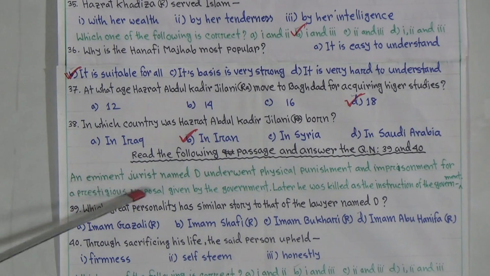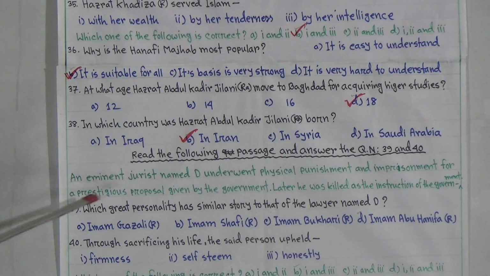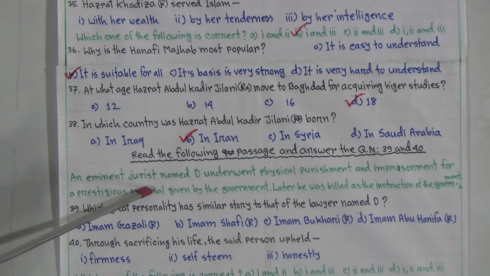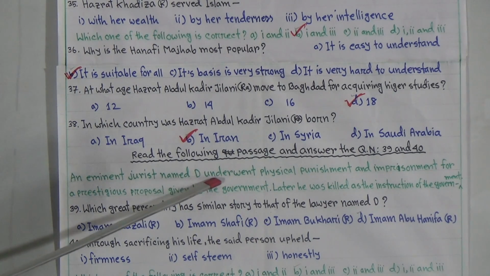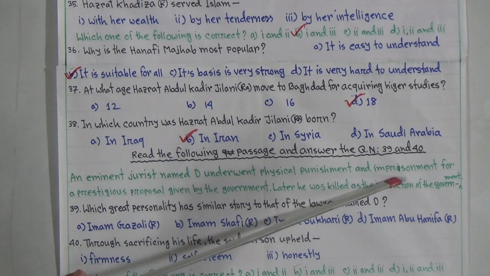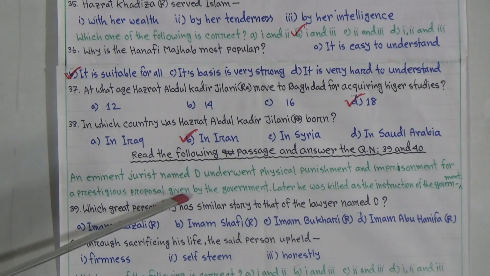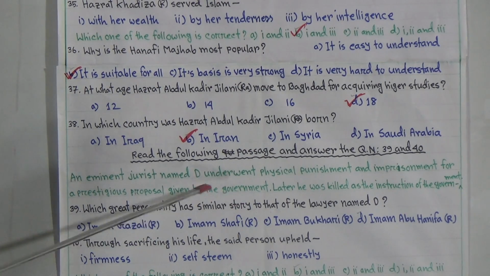Now my beloved students, read the following passage and answer question number 39 and 40. An eminent jurist named D underwent physical punishment and imprisonment for a prestigious proposal given by the government. Students, try to understand.